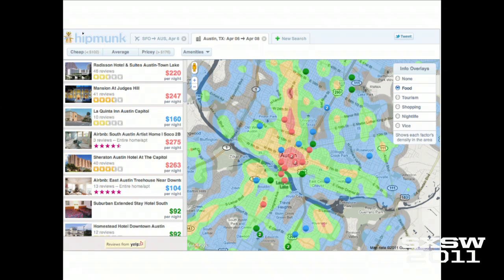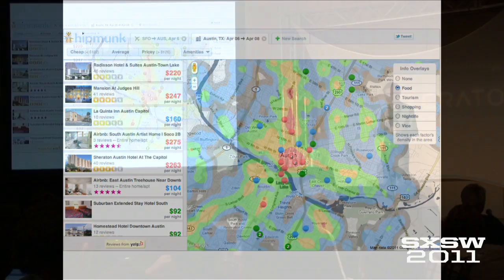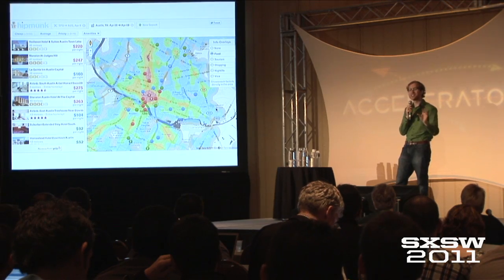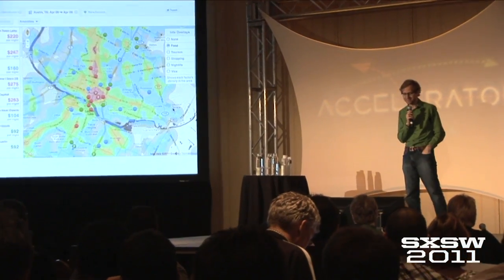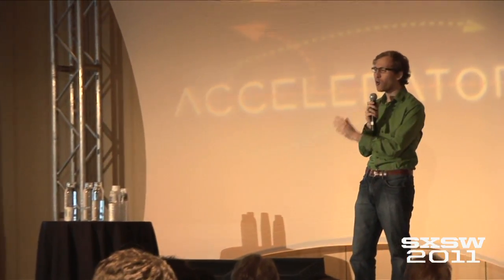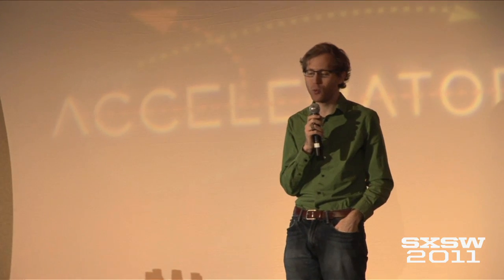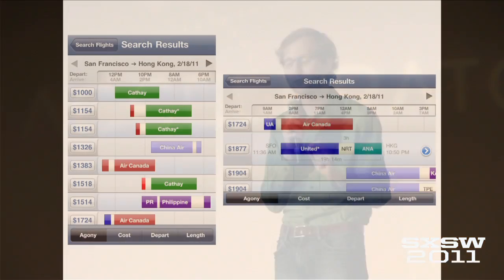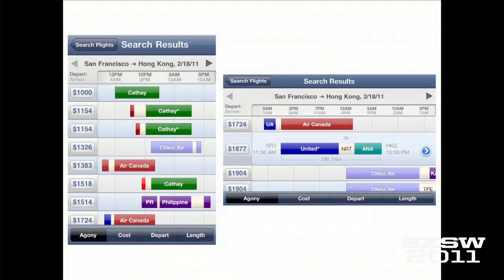You can color the city by where the things that you're interested are, whether that's food, nightlife, or even vice, like strip clubs and brothels and casinos, so that you can see where in the city is the best place for you to stay. We've also got a great iPhone app that we released just a few weeks ago. It's an incredibly popular free travel app, and it's the best way to actually search for flights on your phone. And you can guess we'll probably be doing something like hotels on the phone soon.